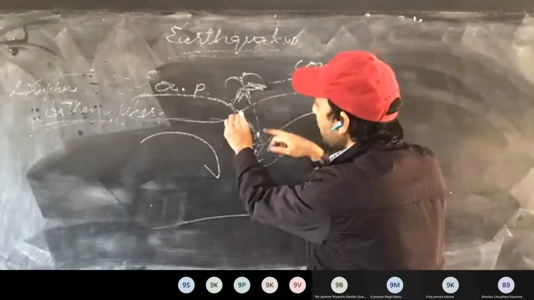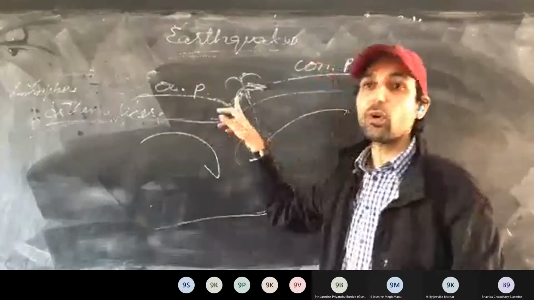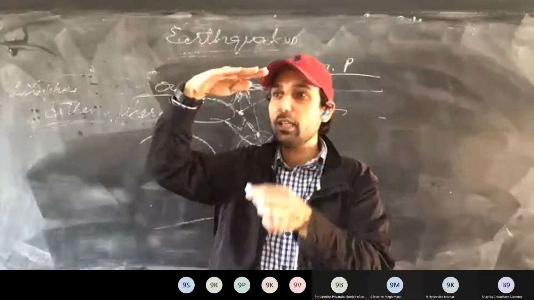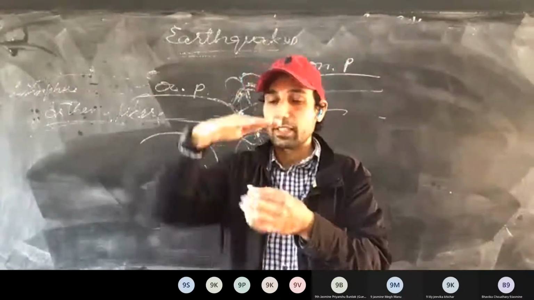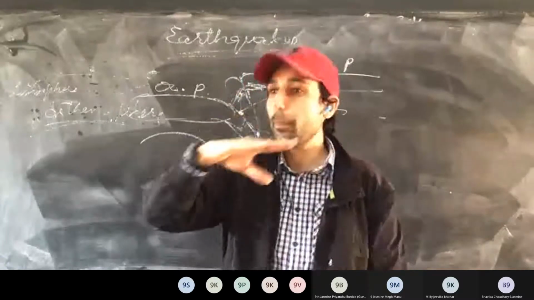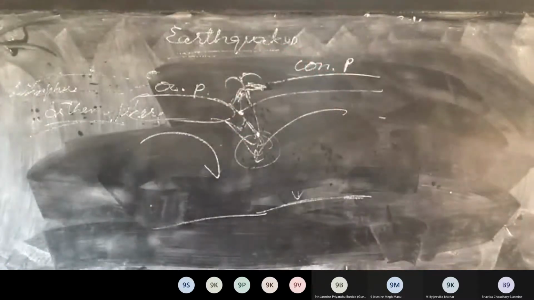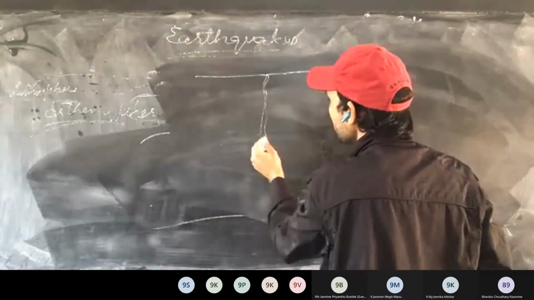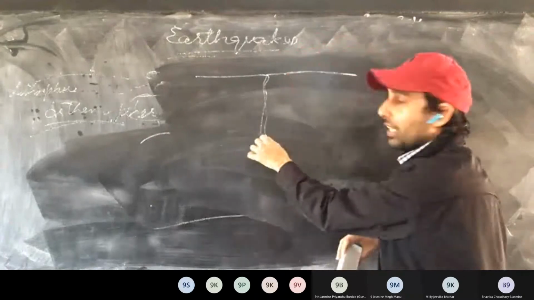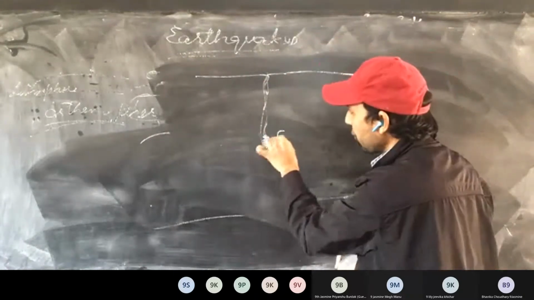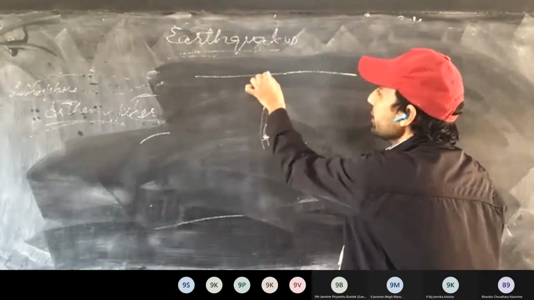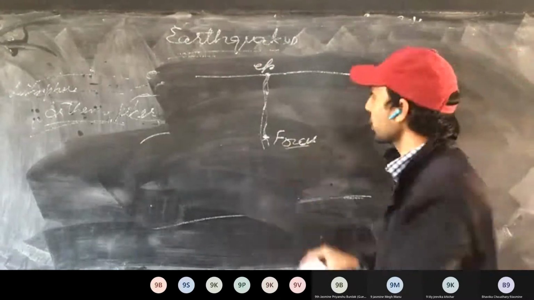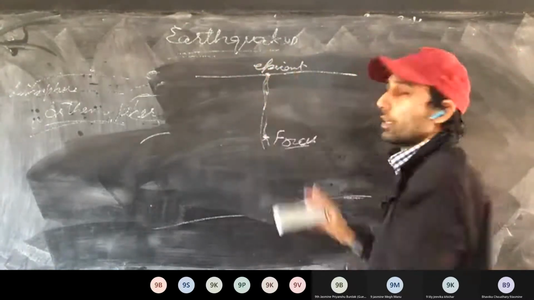And see here, the point just above the focus is called the epicenter. The epicenter lies on the surface of the earth. The focus is below the surface where the rupture has taken place, where this energy is being released. Now just on the surface, we have the epicenter above the focus. So for example, these are the rocks. Here are the boundary interactions, and here the rupture has taken place first and a crack has been generated. This is called the focus. And here on the surface, this is called the epicenter. This focus is also called the hypocenter. It's not given in the book. This is the epicenter on top, on the surface.